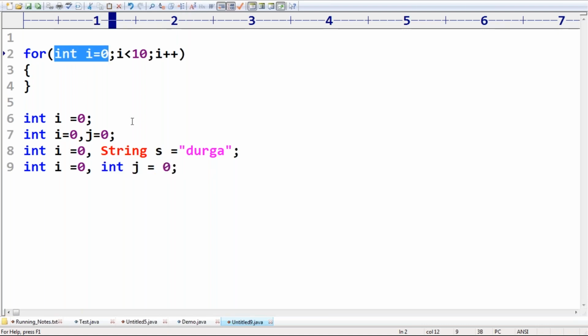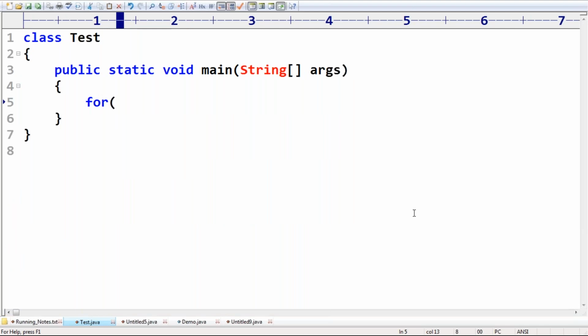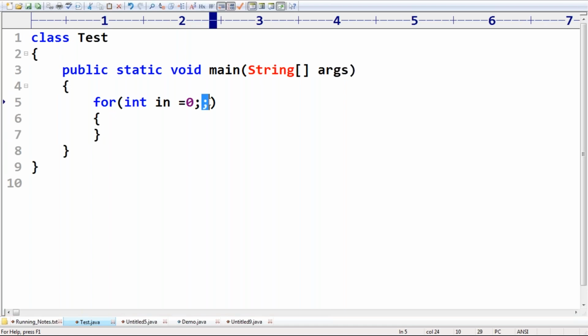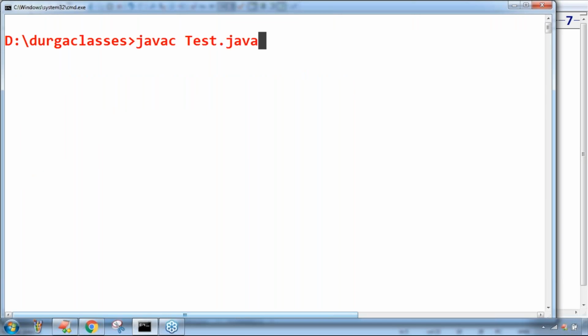So in the initialization section, you people should be aware which things are allowed. Now observe carefully. Now I'm taking a for loop: int i = 0. That's all. I'm not taking the remaining things, no problem at all. Of course, I will discuss the remaining things, which are optional, including the first one, sir. int i = 0. Is it valid or not? Please confirm. Yes, perfectly, it is valid. It is a valid syntax only.